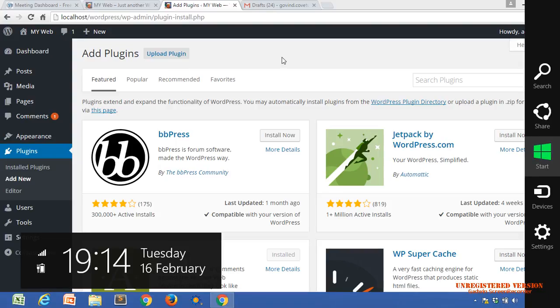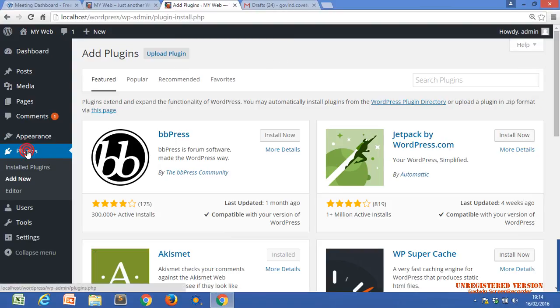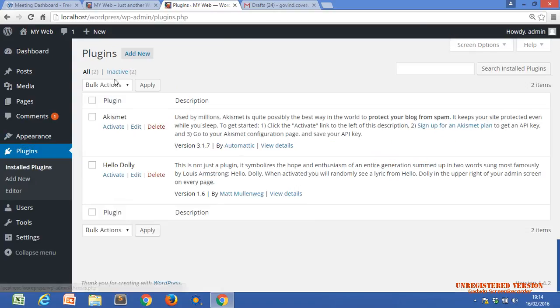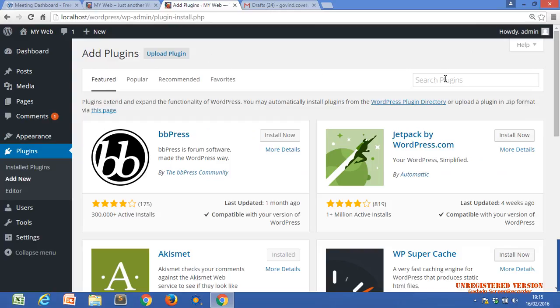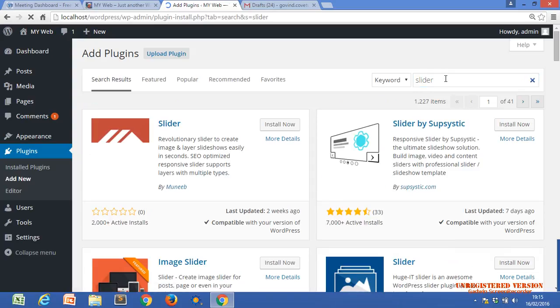So from where can we search for plugins? Just click here, on plugins. Then it leads us to a window. This window lists all the previously installed plugins. You can add a new plugin from here. Just click on add new plugin and you can search from here. It will search from the web. Okay, slider. I forget the exact name of the plugin. Yes, slider.